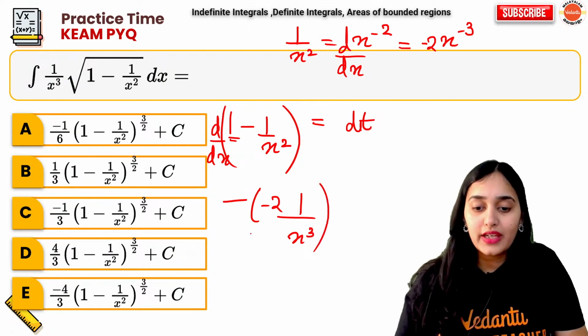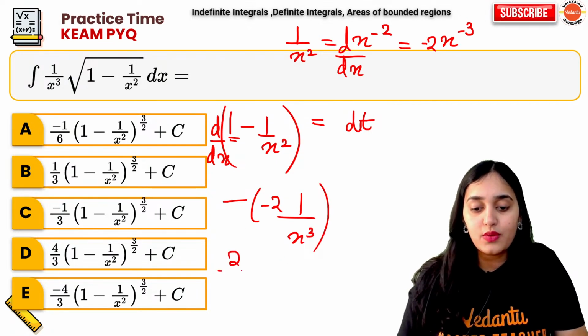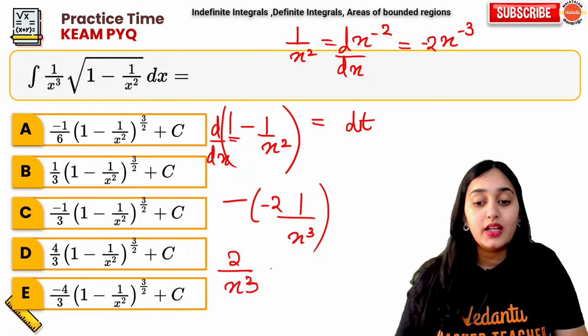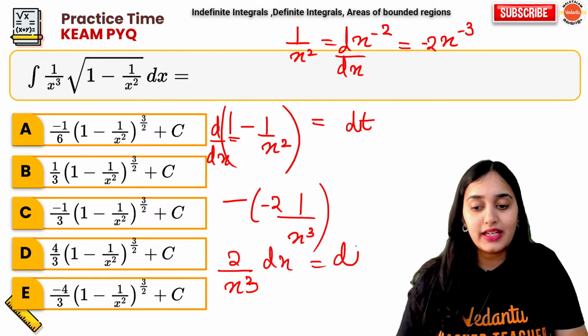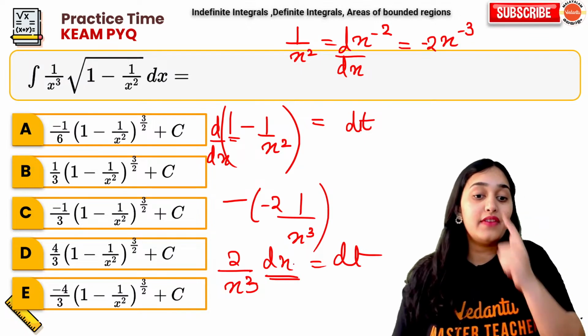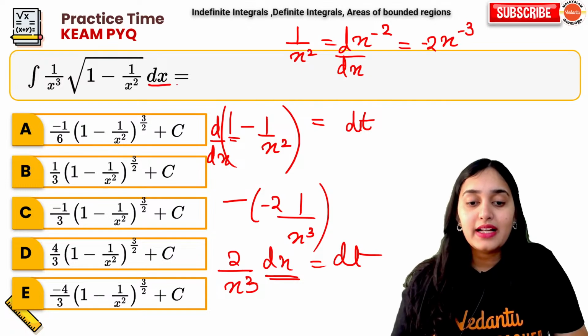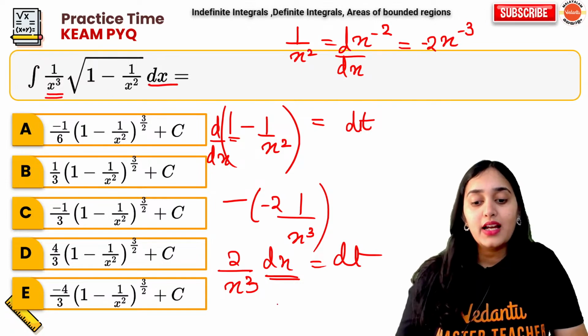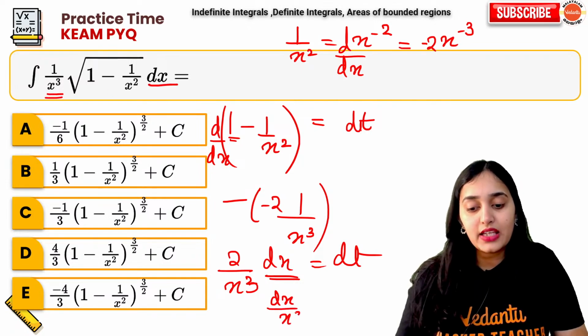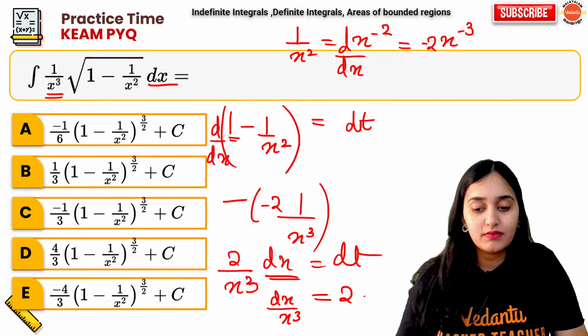Fine. So, we put here minus of minus, so you get 2 upon x cube dx is equal to dt. Now, you have dx substitution. So, what we will do? dx upon x cube can be substituted as dt by 2.